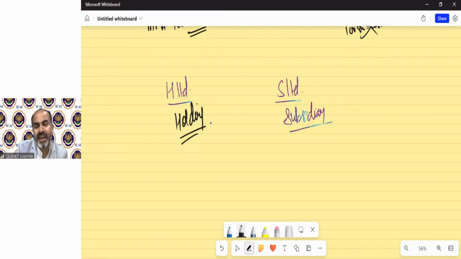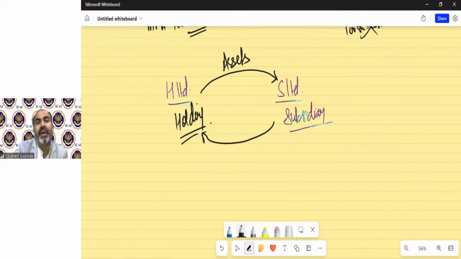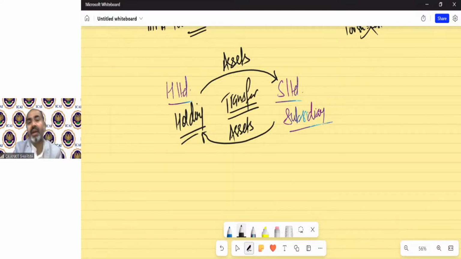So it says if any asset has been transferred from holding to subsidiary or subsidiary to holding, both ways allowed, fine. If anything is transferred between a holding and subsidiary company, then it will also be treated as an exempted transfer if two conditions are fulfilled.